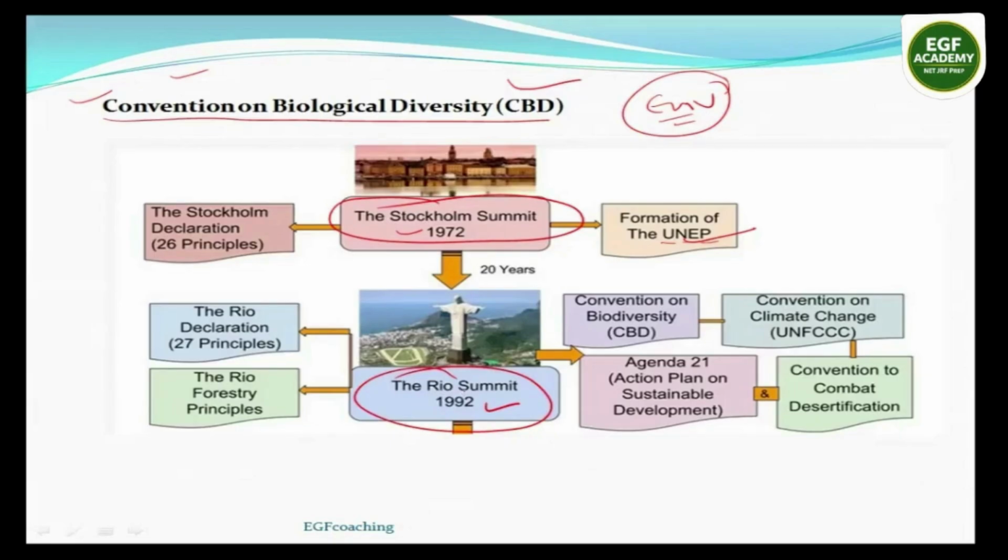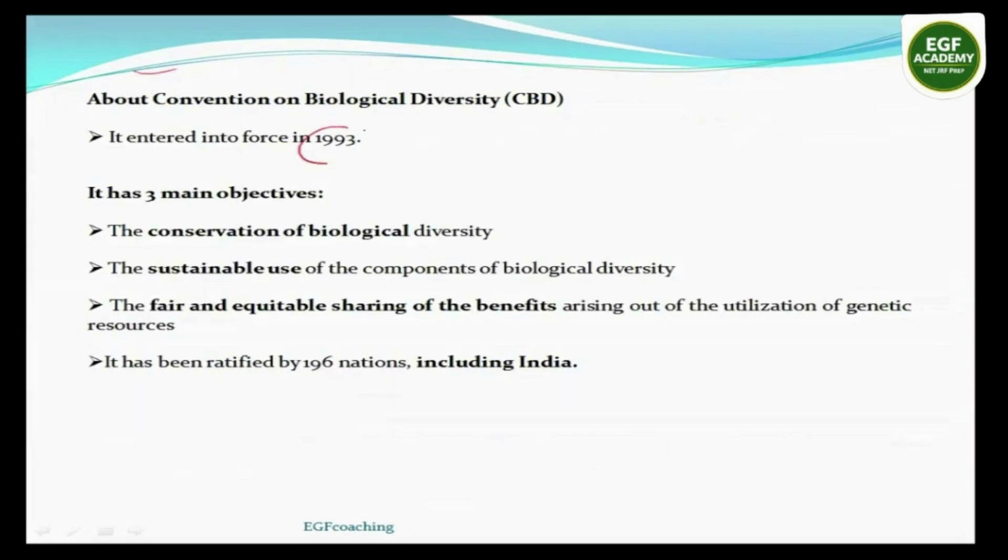In this summit, three conventions were signed. First was Convention on Biodiversity, Convention on Climate Change, also known as UNFCCC, and Convention to Combat Desertification. So one of them is Convention on Biological Diversity, and this convention is responsible for protection of biodiversity. In 1993, it came into force.